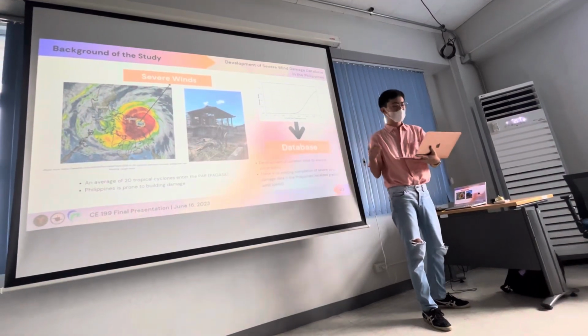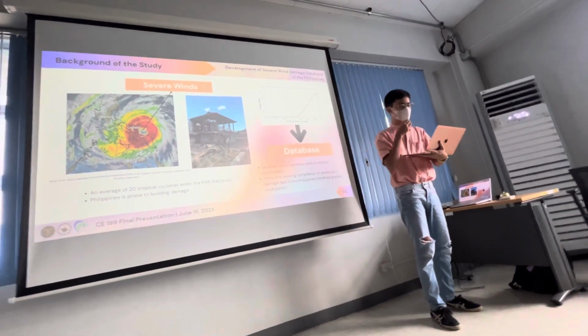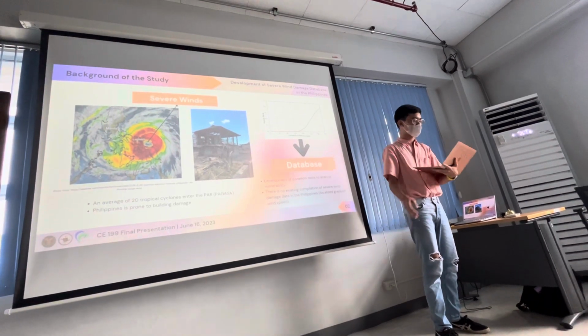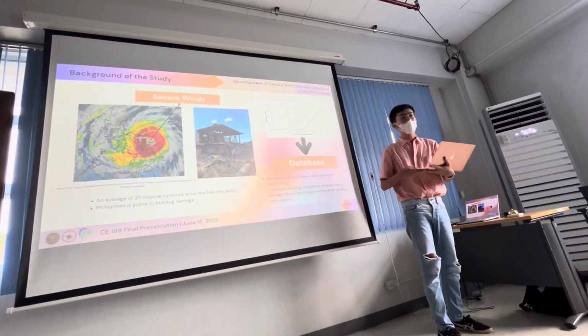As part of assessing disaster risk, there's a need to quantify building vulnerability among natural hazards, particularly to severe winds brought by typhoons. With that, there is a need for a severe wind damage database.